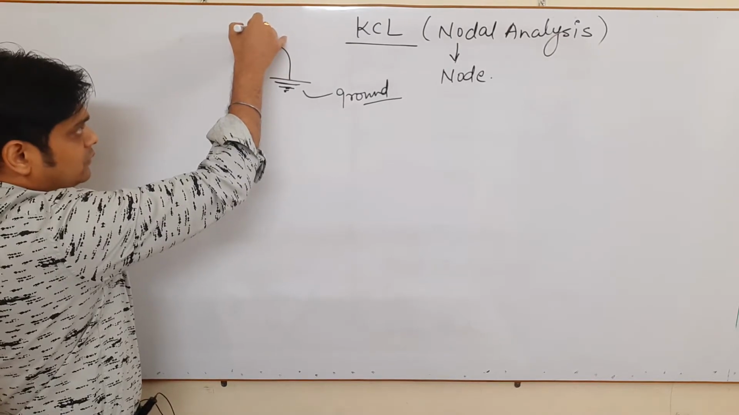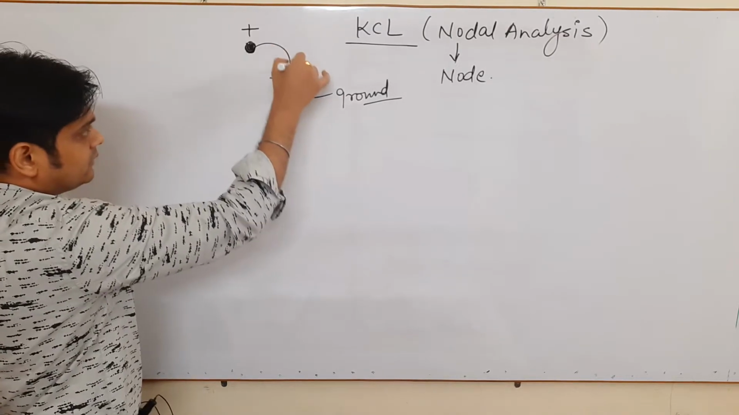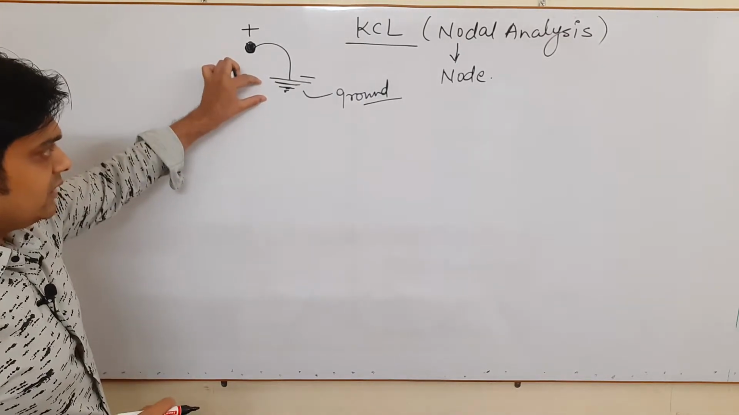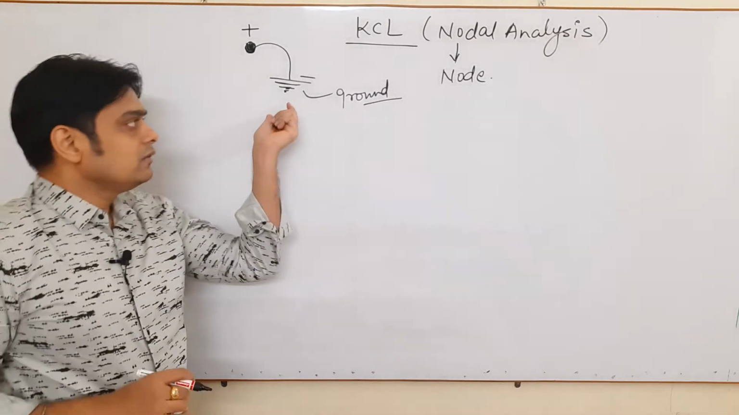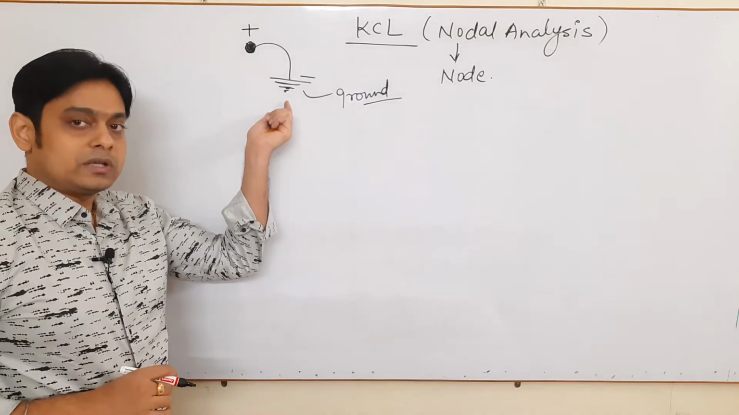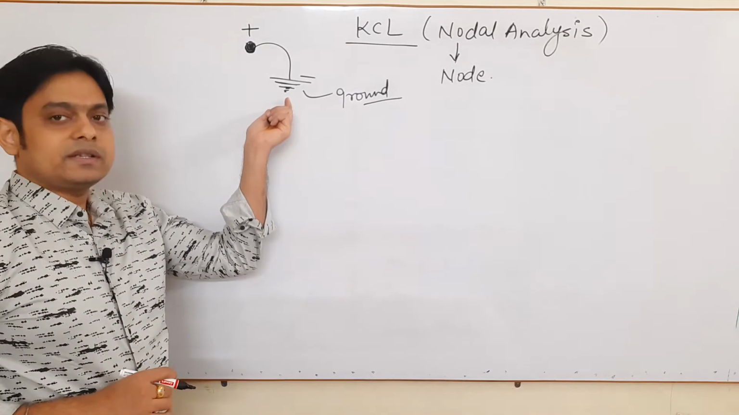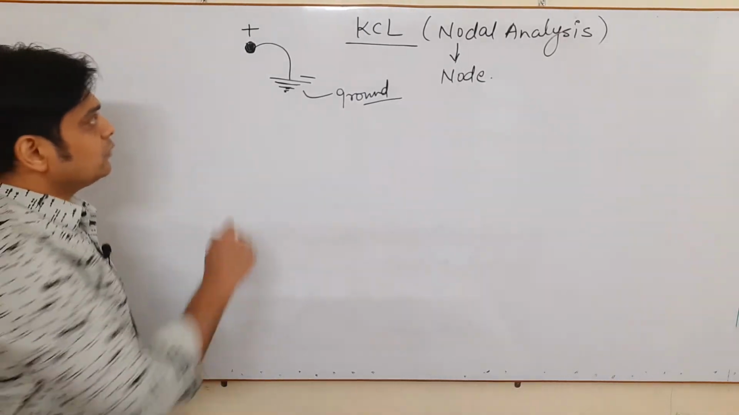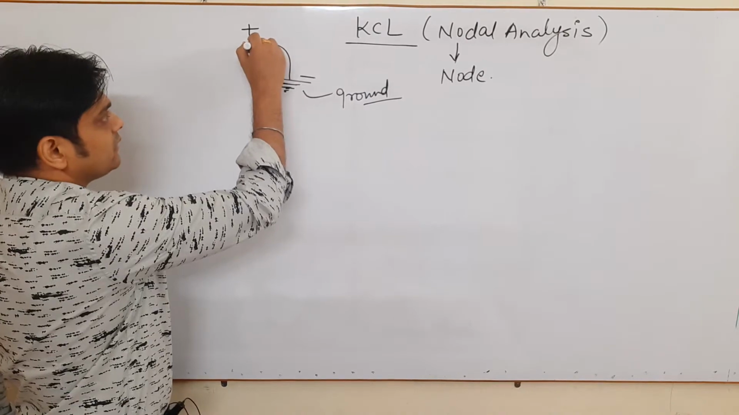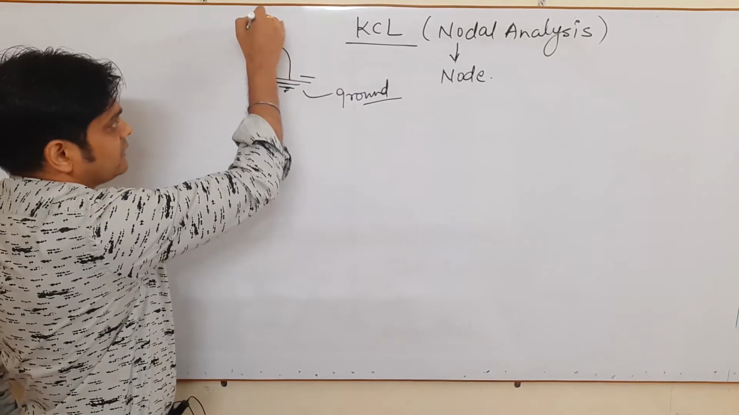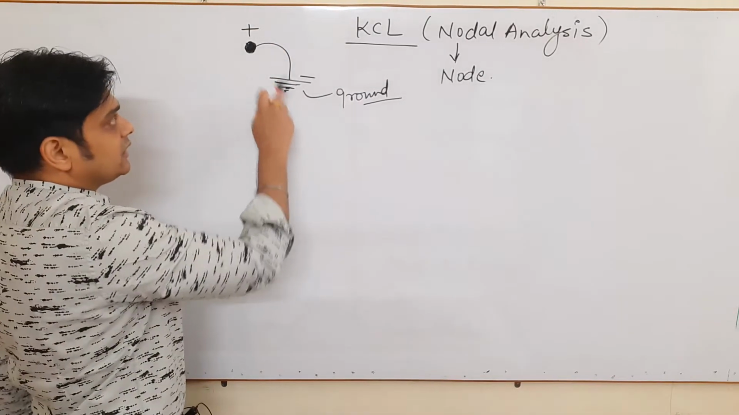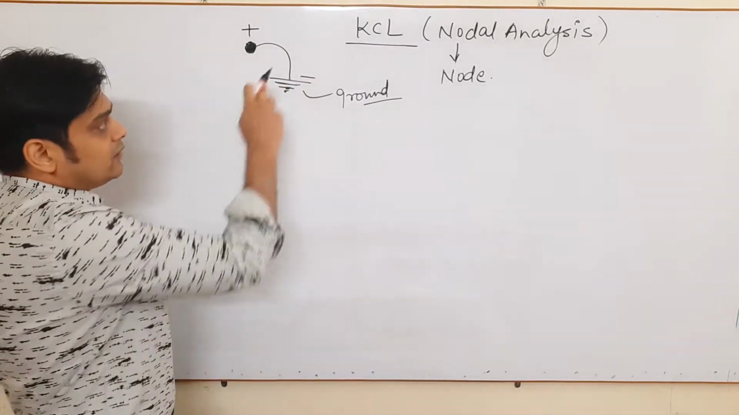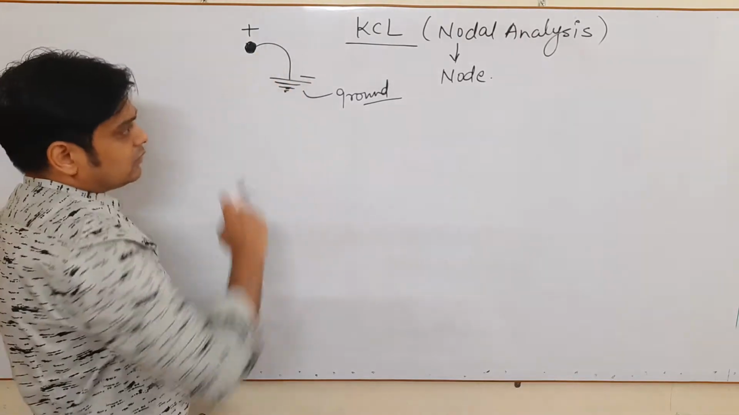We always follow a concept that the node is always at higher potential than the ground. We take ground as zero potential, or you can call it negative potential. So this is the concept of node. A node represents a point which is at some higher potential than the ground. So we call it positive, and this we call negative. Just keep in mind the concept of ground.